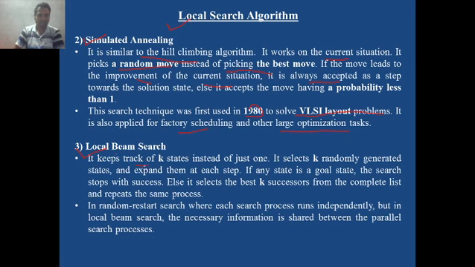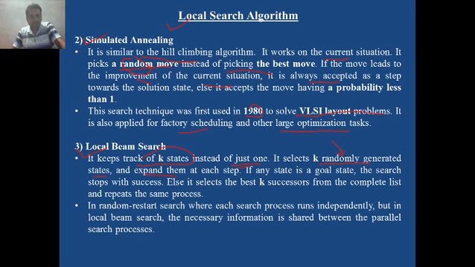The third category in local search algorithms is local beam search. It keeps track of k states. This is very important. Instead of just one state. State means node, intermediate nodes, and our objective is to reach the goal node or goal state. So it keeps track of k states simultaneously. It selects k randomly generated states. Randomly generated, this word is very important. This is also a random move. These random moves are not in the hill-climbing algorithm. Random moves are in simulated annealing and local beam. Otherwise, the rest of the things are the same. The concept is the same.